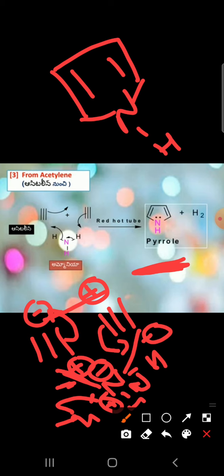This is the preparation of pyrrole from acetylene. Next one is Paal-Knorr synthesis. It is very important. They ask it many times in university examinations and entrance exams also. Please focus on Paal-Knorr synthesis. We can prepare pyrrole, furan and thiophene by this method. Please note it down, students. What is the Paal-Knorr synthesis?